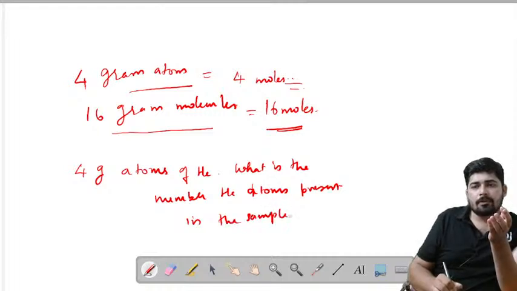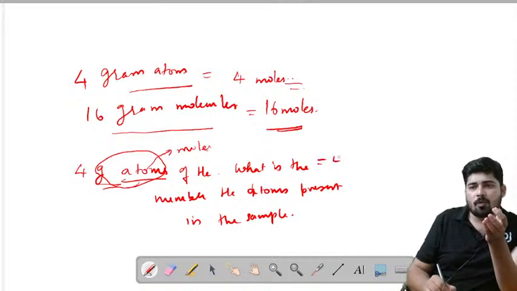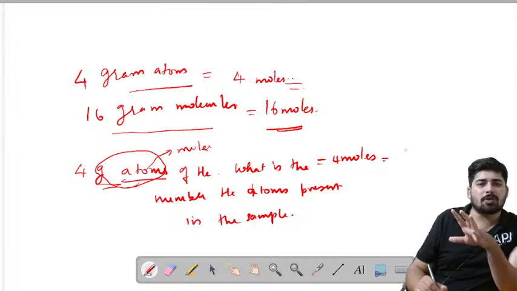So dear students, here gram and atoms have come together. That means in total they indicate nothing but moles. So that means it consists of 4 moles. So 1 mole means it consists of 1 Avogadro number, 6.022 into 10^23 particles.